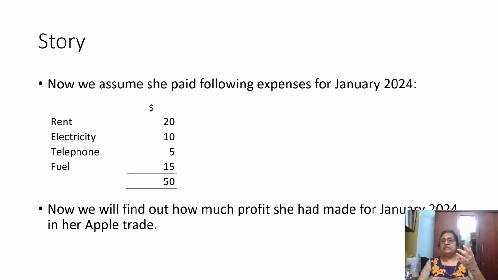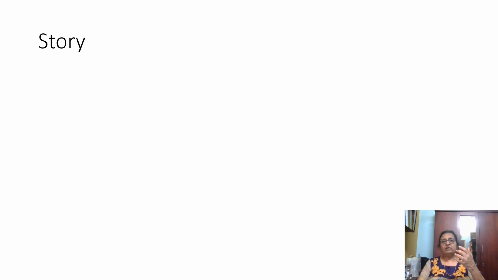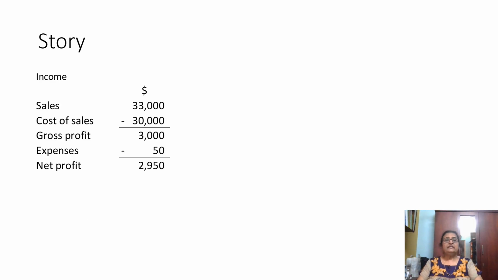So the help is the income statement, that is what we provide. Her income is 33,000 for the 30 days, and it has cost her 30,000. So when you receive sales and deduct the cost of sales, the profit you are getting is the gross profit, because beyond that you have the expenses to meet.